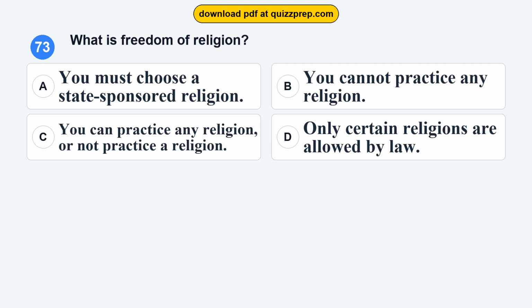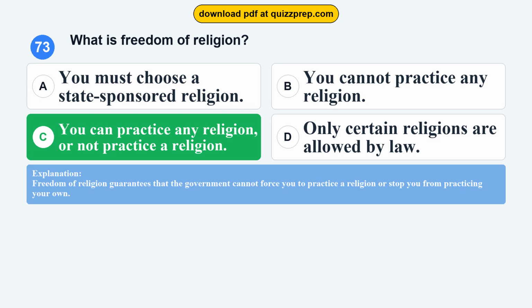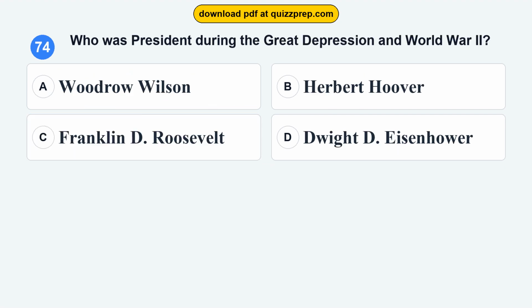Question 73. What is freedom of religion? Option A. You must choose a state-sponsored religion. Option B. You cannot practice any religion. Option C. You can practice any religion, or not practice a religion. Option D. Only certain religions are allowed by law. The correct answer is option C. You can practice any religion, or not practice a religion. Freedom of religion guarantees that the government cannot force you to practice a religion or stop you from practicing your own.